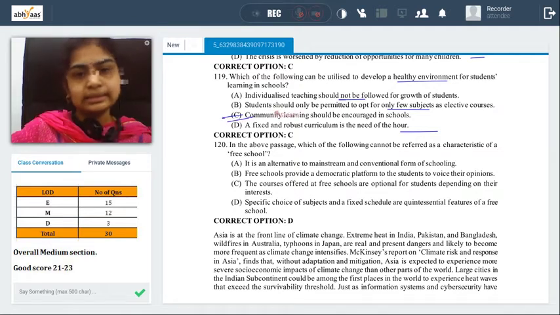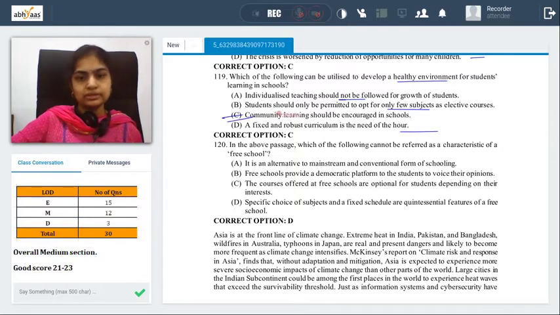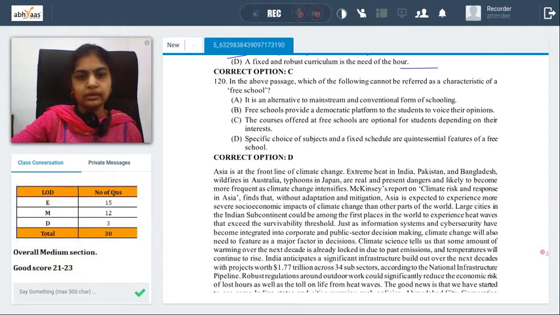So yes, 119 C is a concept we could always go with as an answer choice. And what we mean is children learn with each other also. They learn by helping each other; we usually say with GK that GK can be learned if you're working in groups. That's what we always say in our sessions also. So community learning, together you're learning with others, that might help. So yeah, C seems to be fine there.